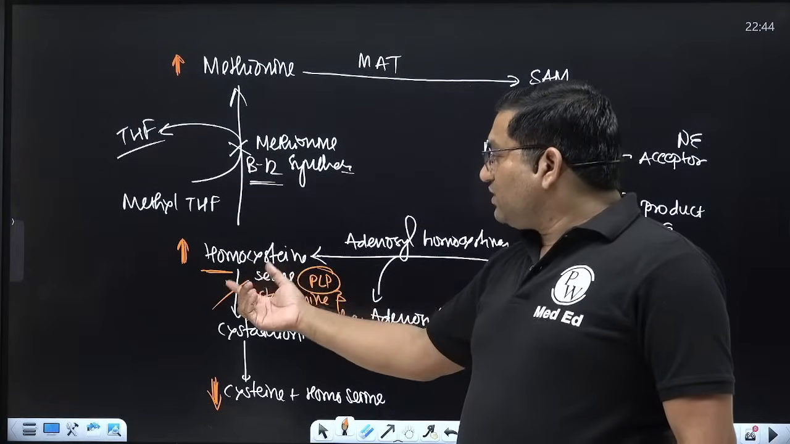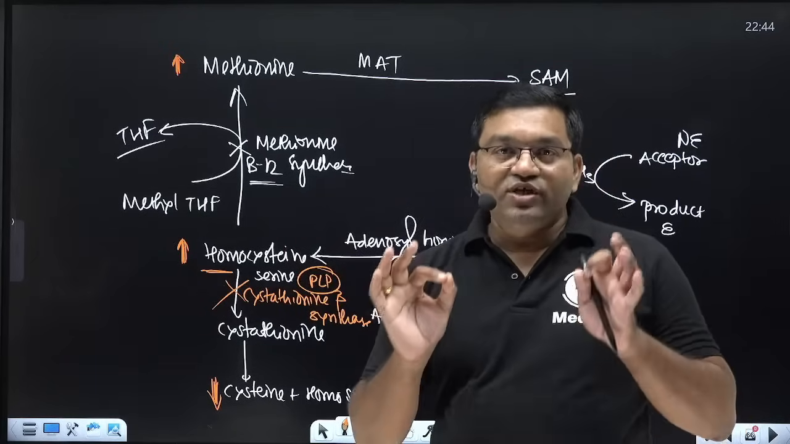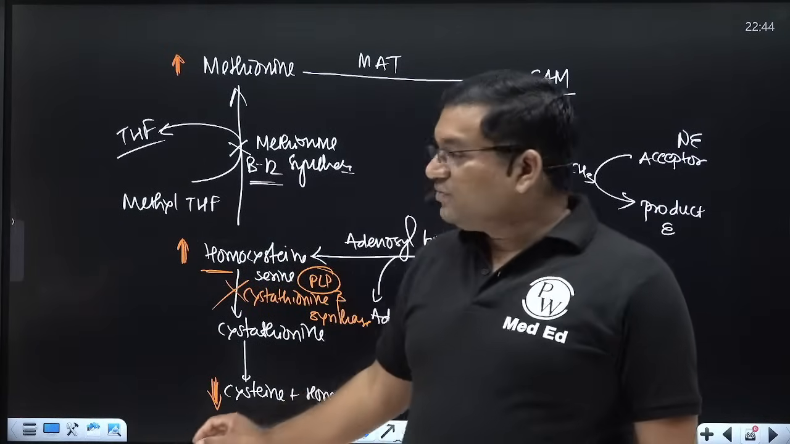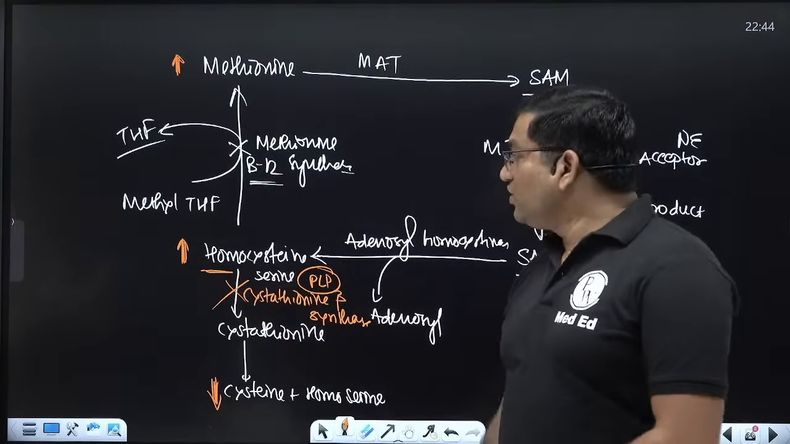Don't miss the classical picture. For first MBBS, the words ectopia lentis or subluxation of lens will definitely come. Okay. So this is all about homocysteinuria.